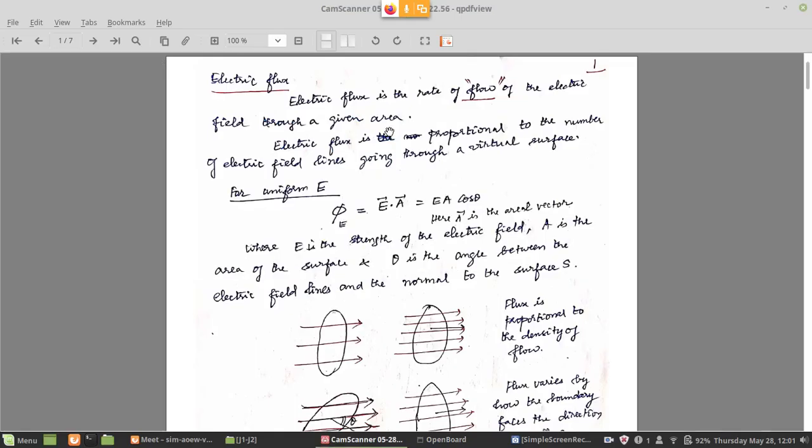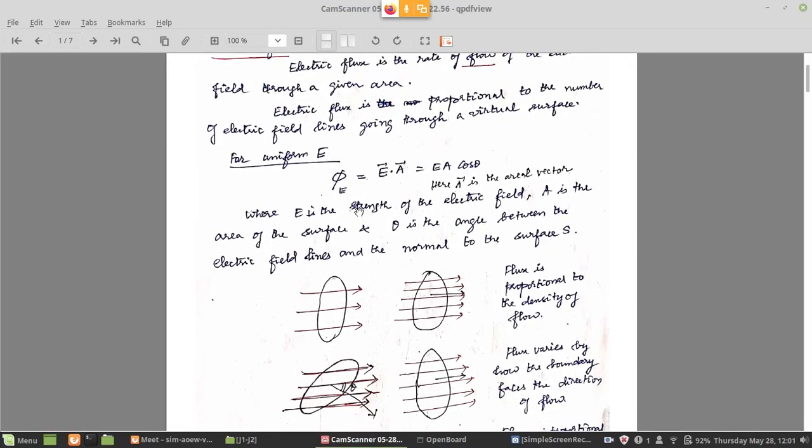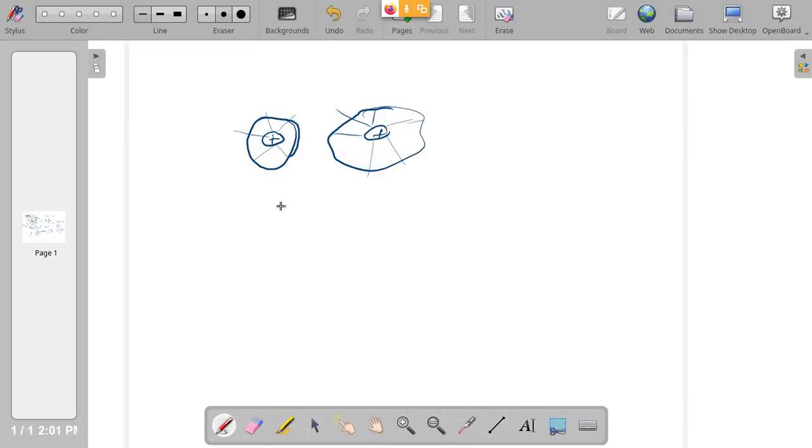Right. So, I can define the quantity for a uniform electric field E, the flux of E, that is flux suffix E. Flux symbol is phi. Phi is used for angles also generally, but in electrostatics, phi is also used for electric flux, because later we will study magnetic flux also.